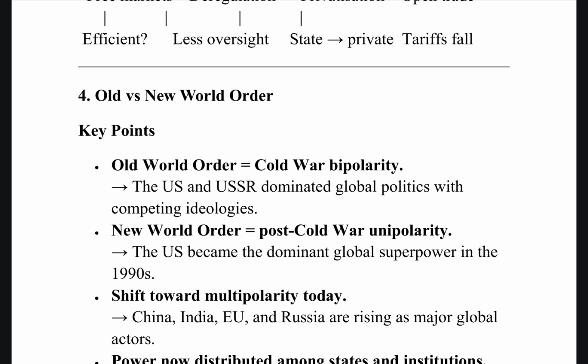Now old world order is the order in which it was during the Cold War era, so it was bipolar between the US and Soviet Union, the power was balanced. In the new world order, it is unipolarity with the US, which has become the dominant power, and then now we are seeing China, India and the EU also gaining influence. So it is multipolar right now.